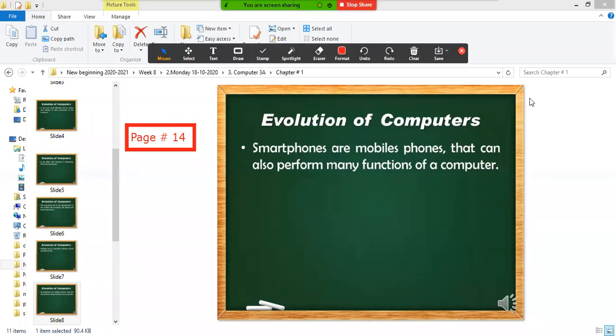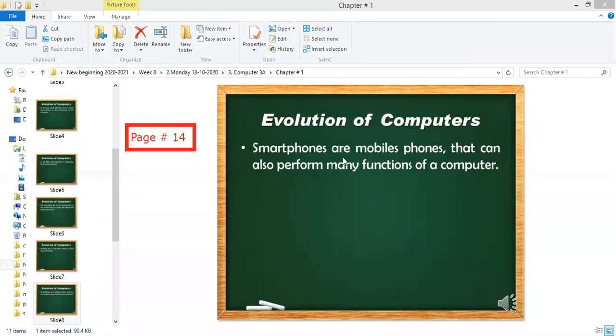Okay. So after this slide, we will do the question. Smartphones are just a mobile that can also perform many functions of a computer.